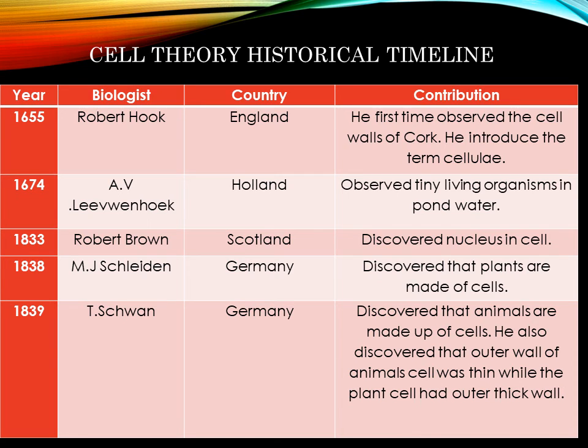After that, in 1831, Robert Brown from Scotland discovered the nucleus in a cell. Then in 1838, from Germany, a scientist discovered that plants are made up of cells. From the same country, another scientist in 1839 discovered that animals are made up of cells. He also discovered that the outer wall of the animal cell was thin, while the plant cell had a thick outer wall.